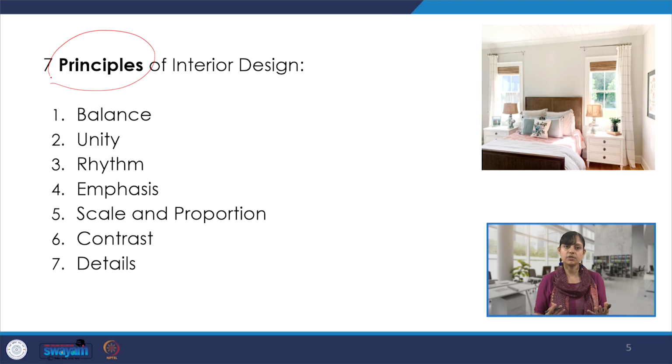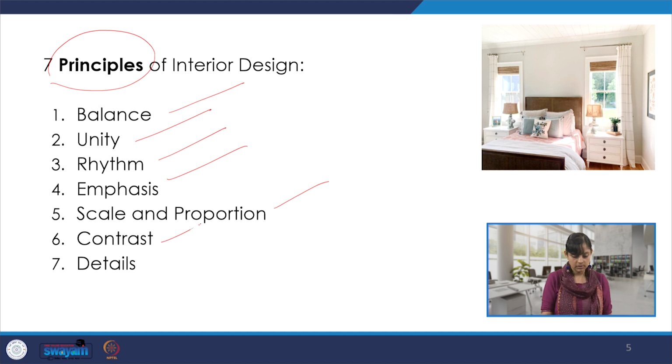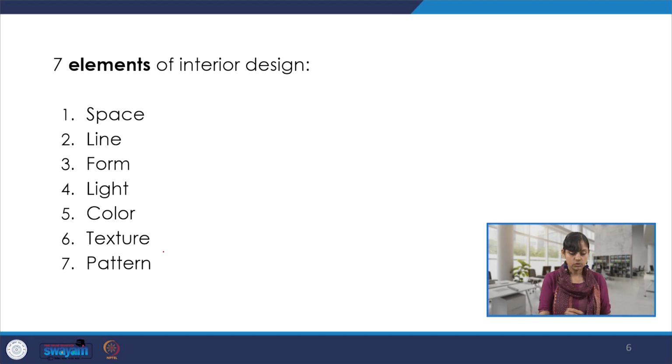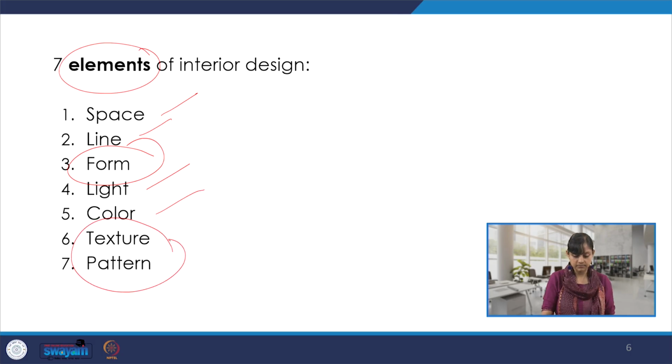Since this is a summary, I'm not going to explain everything again, but just like a quick recap, there are 7 important principles which we discussed through examples: balance, unity, rhythm, emphasis, scale and proportion, contrast, and detailing. Then we also talked about the elements of interior design such as space, line, form, light, color, texture, pattern.